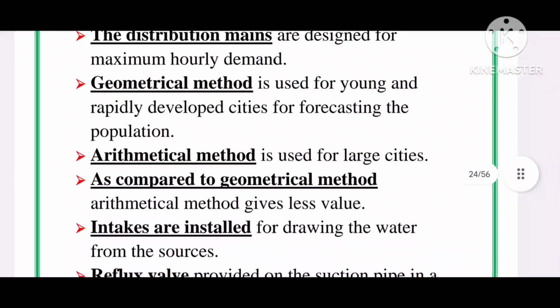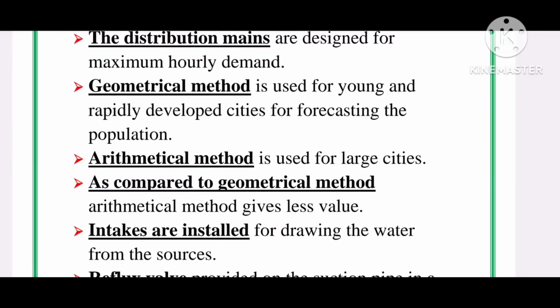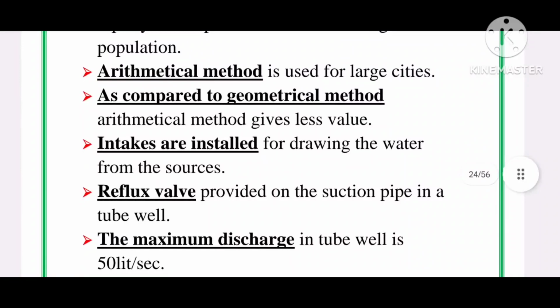Geometrical method is used for young and rapidly developed cities for forecasting the population. Next, arithmetical method. It is used for large cities. Very important points. As compared to geometrical method, arithmetical method gives less value.